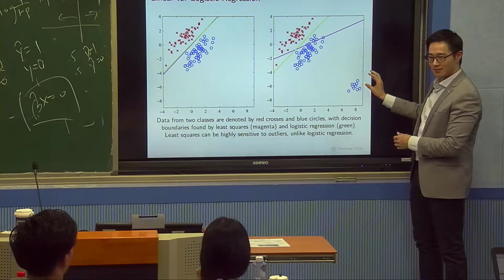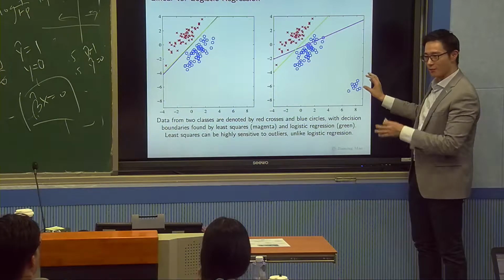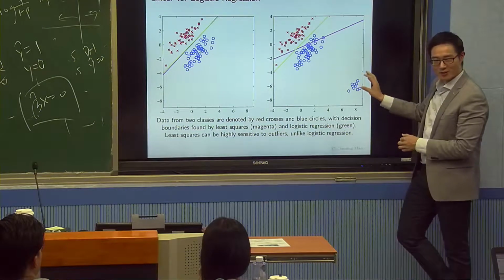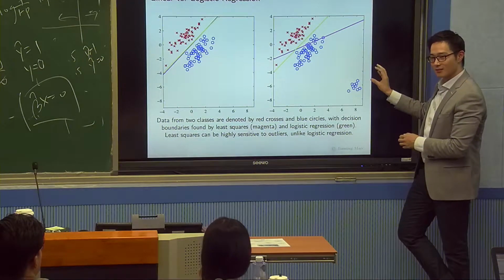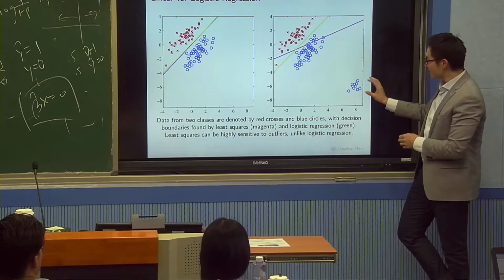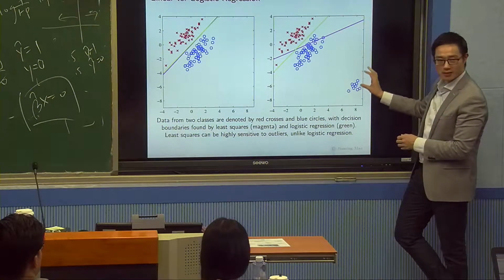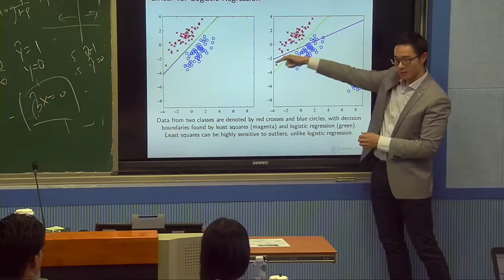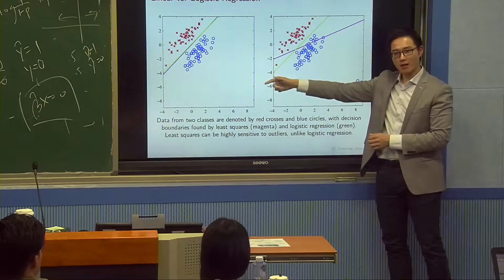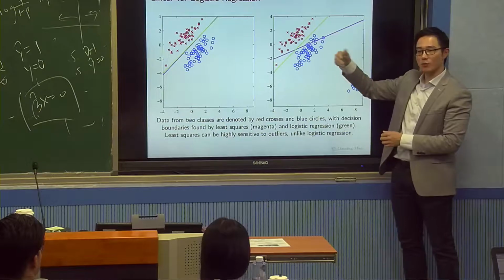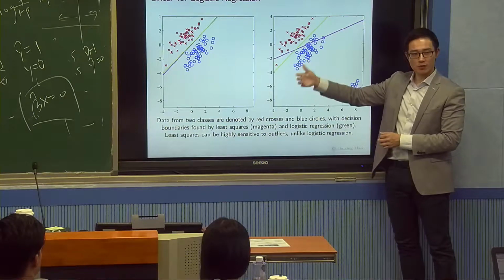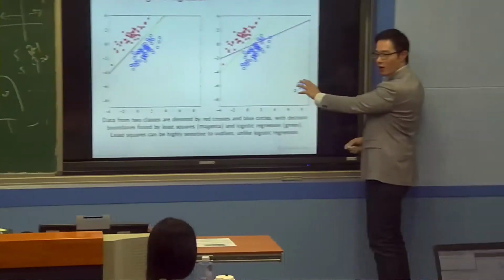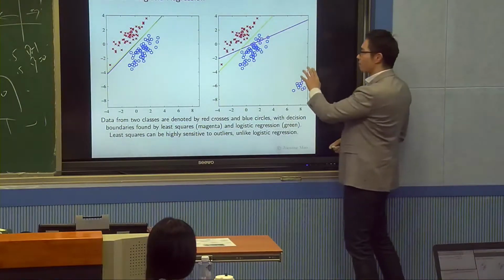Yes, but why does OLS give you bad results? Actually, I think I talked about this last time. These are almost like outliers, right? So the problem that linear regression doesn't give you good results here is because we do OLS, and because we do OLS, we use L2 loss. And if you use L2 loss, these points that are far away are going to really change your fit.